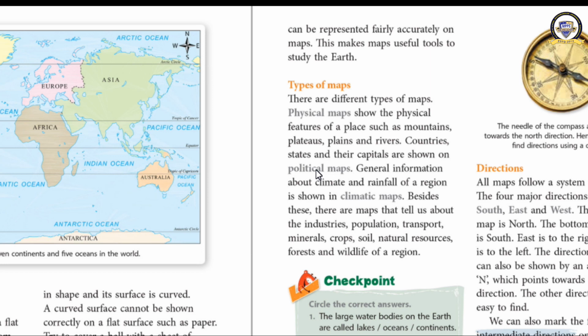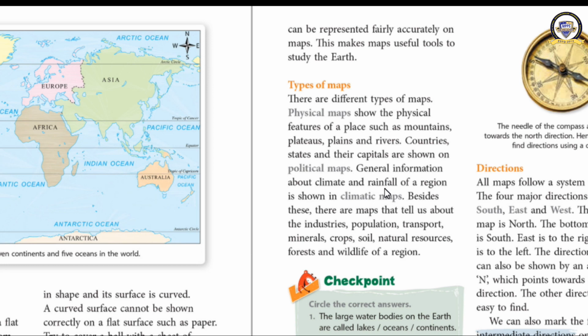And you might have seen some maps which show the mountains or rivers or plains or plateaus. These types of maps which show natural features or relief features or the features of the land are known as physical maps. And the third one, there is some other information also that we get from a map, like population, transport, soil, climate, rainfall.